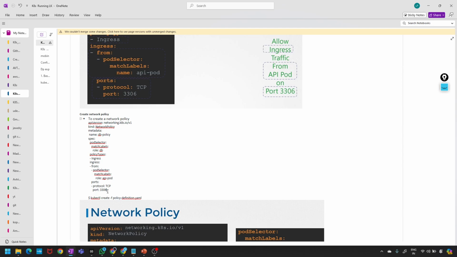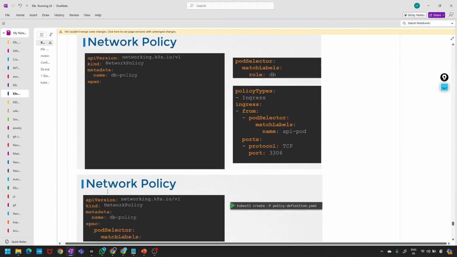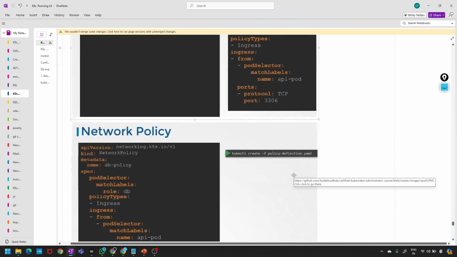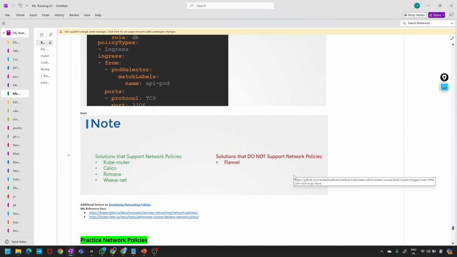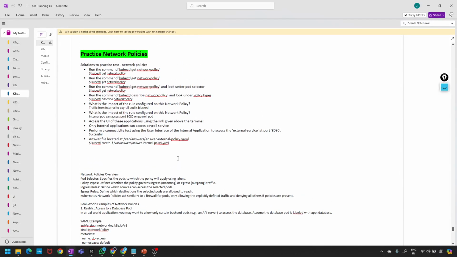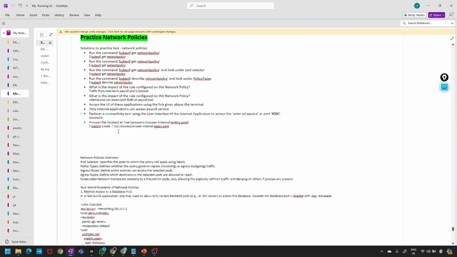Yes, sir. We can write a network policy for a pod. We can write the manifest file, a policy definition file like this, with API version, kind, metadata, something like this. While doing the practical, we can try all these commands.